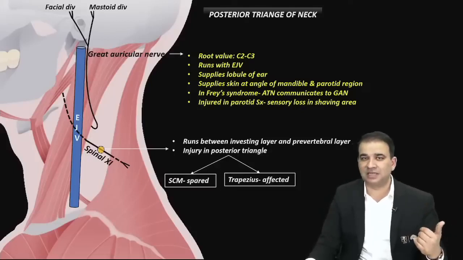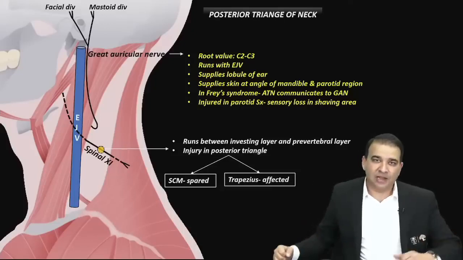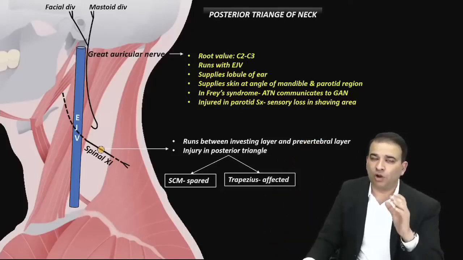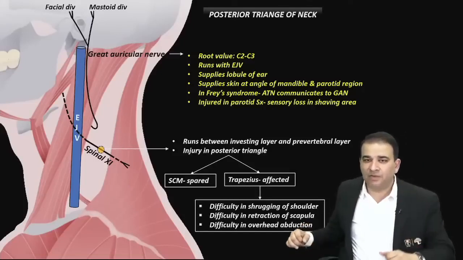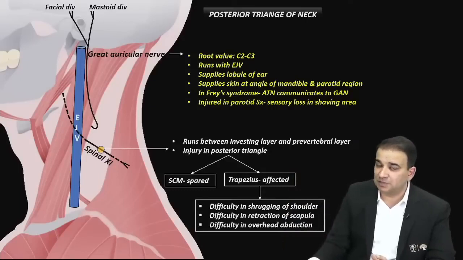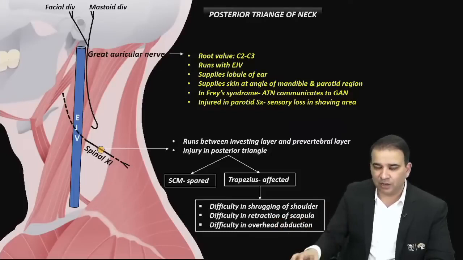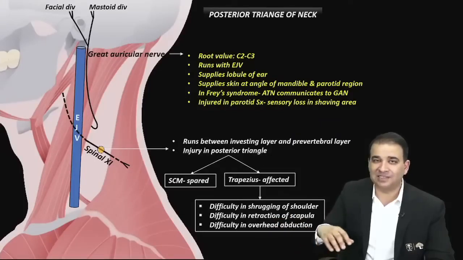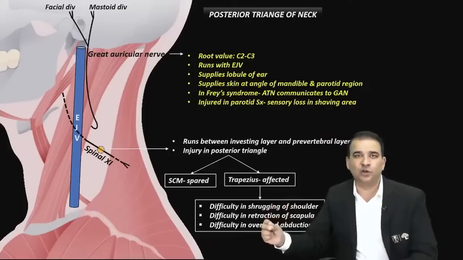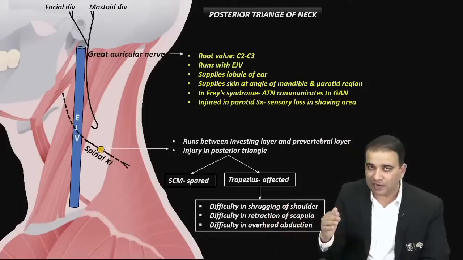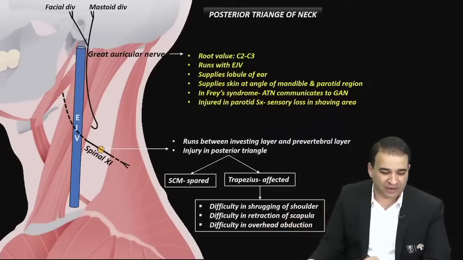Now what are the features of trapezius muscle paralysis, guys? The patient will have difficulty in shrugging of the shoulder, difficulty in retraction of the scapula, and difficulty in overhead abduction, which are all functions of the trapezius muscle. The features of the trapezius muscle will be seen. Generally, when they ask this question, which muscle will get injured here, and when the spinal accessory nerve gets injured in the posterior triangle, what will be seen? Usually they will give you 3 features of sternocleidomastoid and 1 feature of trapezius. You basically have to eliminate the sternocleidomastoid features and just find out the feature of the trapezius muscle which will be affected in that case.